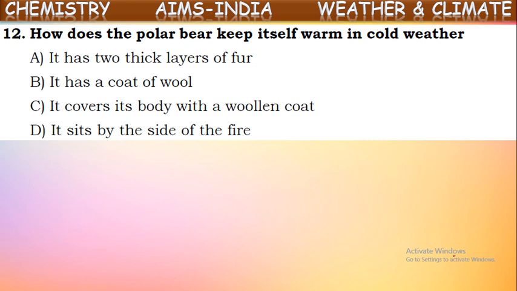So, which is given here? It has two thick layers of fur, that is correct. It has a coat of wool, no. It covers its body with a woolen coat, no. It sits by the side of a fire, no. So, what is the correct answer here? It has two thick layers of fur, and along with that, one more thing is there, that is a thick layer of fat under the layers of skin. So these two, the fur and the fat, will protect these animals from those cold conditions.